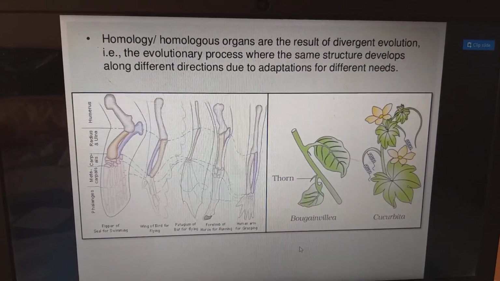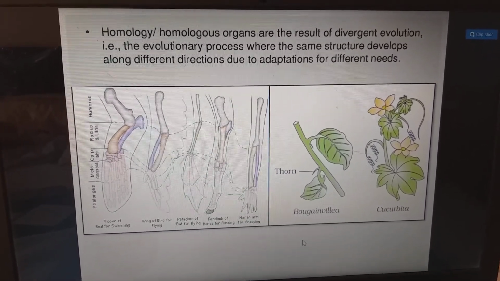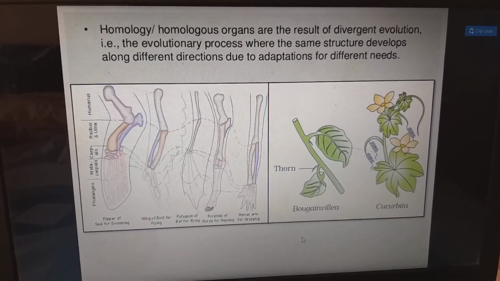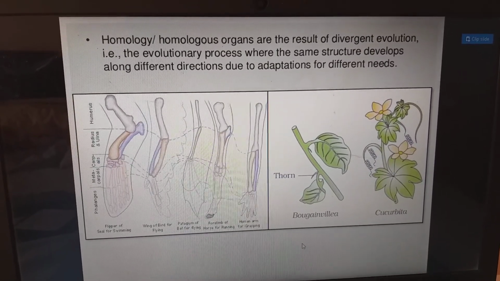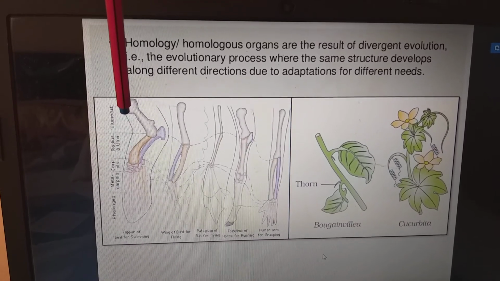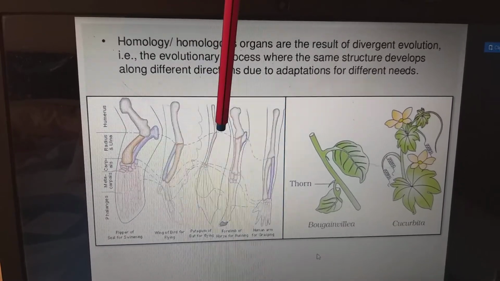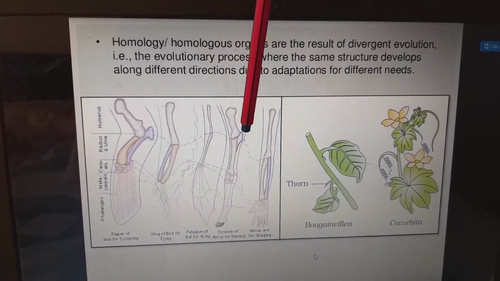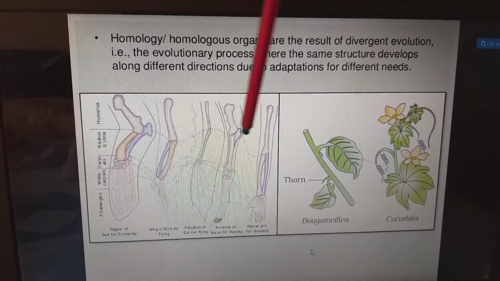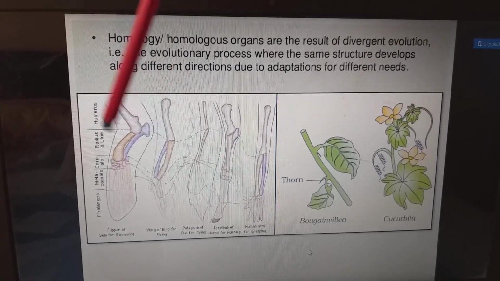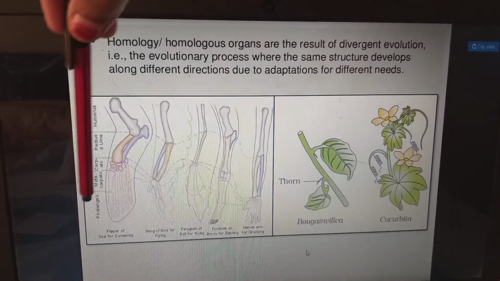In this picture we can see homology, the homologous organs that are the result of divergent evolution, that is, the evolutionary process with the same structural development along different directions due to adaptation to different needs. For example, these are the flippers of seal for swimming, and these are the wings of birds for flying. This is the patagium of bat for flying, and these are the forelimbs of horse for running. These are the human arm for grasping. All of them have the same structure, but they function in different ways. All have the humerus, radius, ulna, carpals, metacarpals, phalanges.